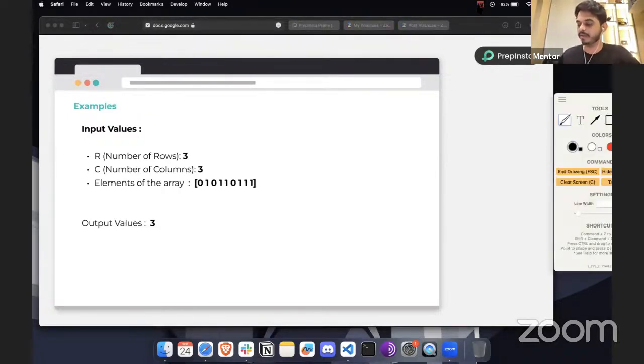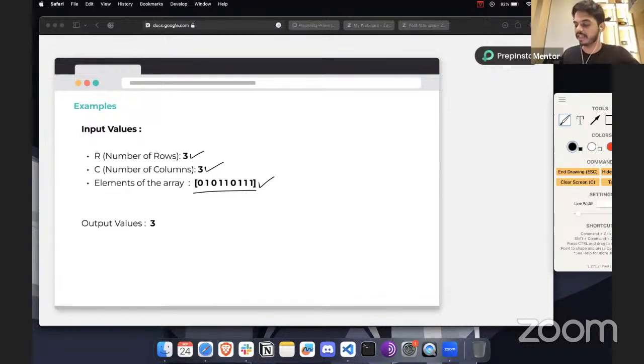Here we are given the number of rows, which is 3, and the number of columns, which is 3. Basically, this is going to be a 3 by 3 matrix, and the elements of the array are given. Since a matrix is two-dimensional but the input is given in one-dimensional form, because this is simply an array or list, we need to convert it into a two-dimensional matrix.